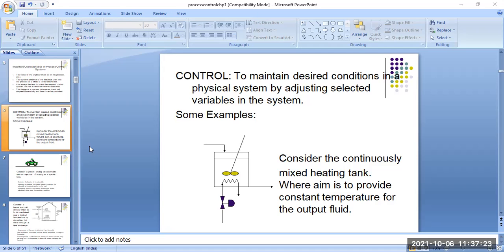In this case, we consider a continuously mixed heating tank. This is a heating element which is heating the tank. The tank is filled with another type of liquid. So this is a continuously mixed heating tank where the aim is to provide a constant temperature for the output of the fluid.